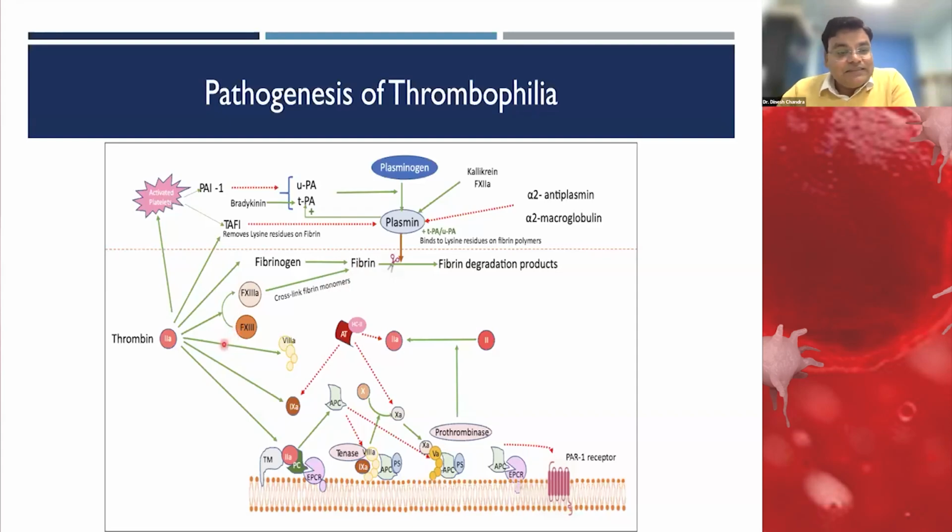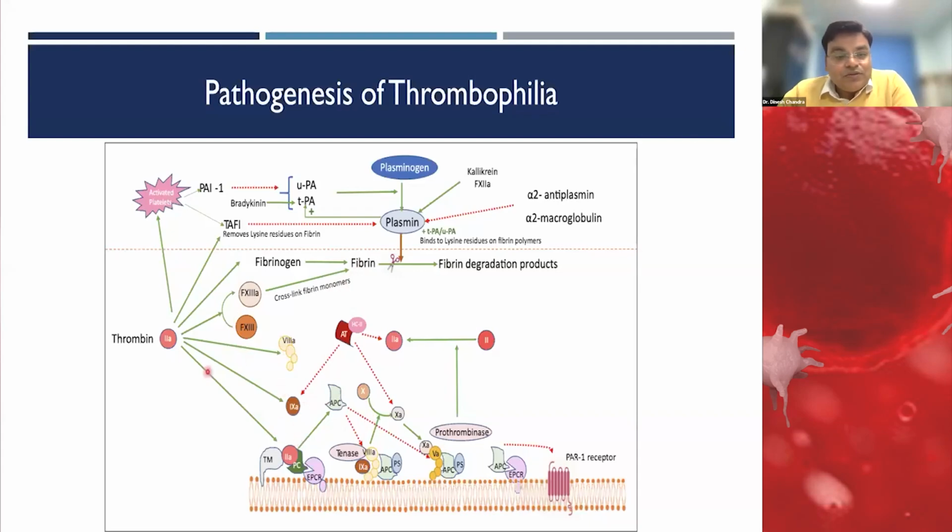Thrombin also activates factor 8 and factor 9, part of the Tenase complex, which is responsible for the thrombin burst that mainly causes clot formation.